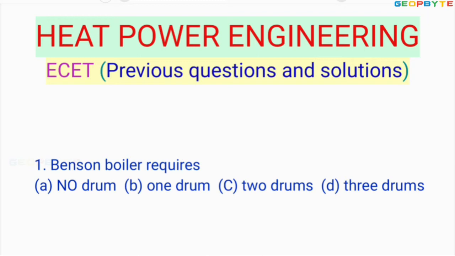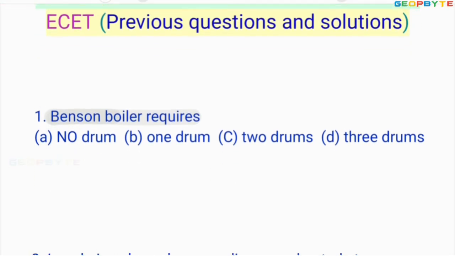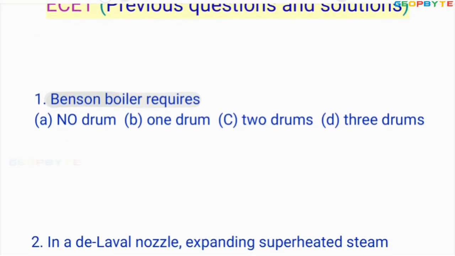Look at the very first problem. Which boiler requires no drum? Dear friends, Benson boiler is the supercritical boiler. Therefore, Benson boiler is working without any drum. Benson boiler and Ramsay boiler, these two boilers are supercritical boilers.